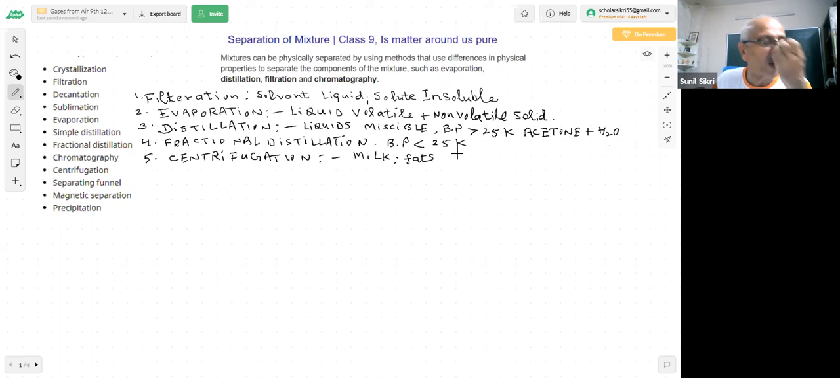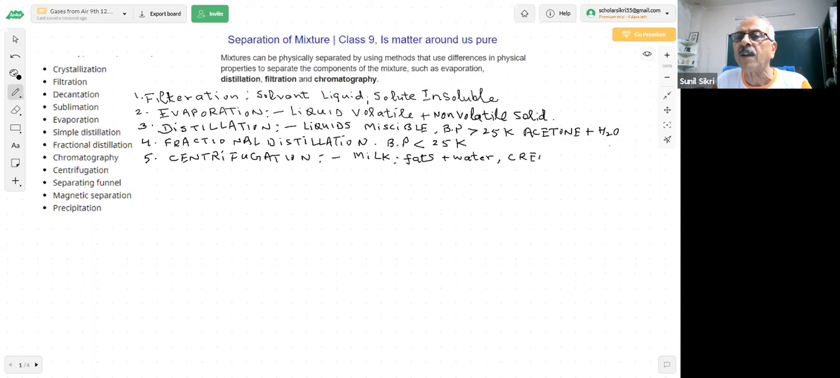The size of the fat particle is very small. If I filter it, there is no result. The fats cannot be separated from the water by filtration. You have water and proteins and some other things present in the milk. So here what we use is centrifugation, which is used to form cream from milk.